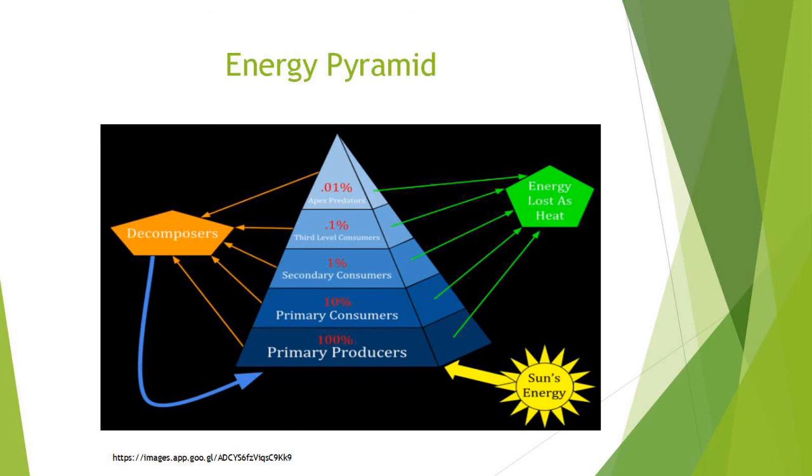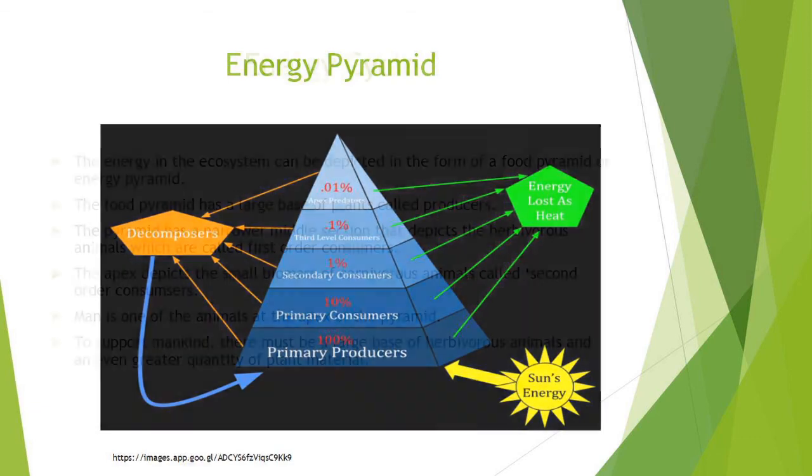The apex depicts the small biomass of carnivorous animals called second order consumers. Man is one of the animals at the apex of the pyramid. To support mankind, there must be a large base of herbivorous animals and an even greater quantity of plant material.